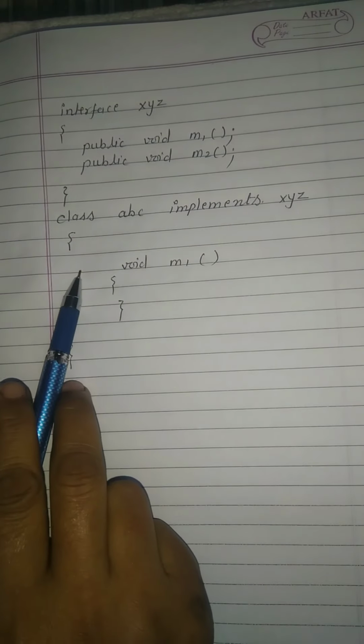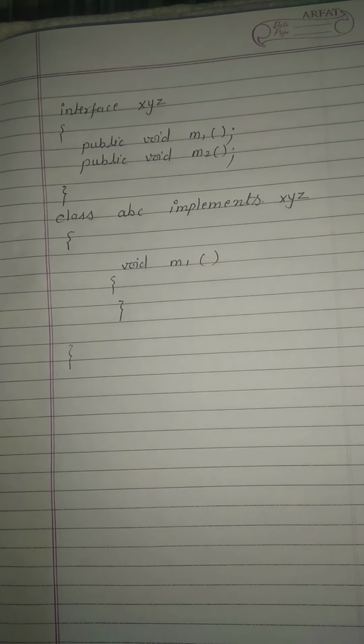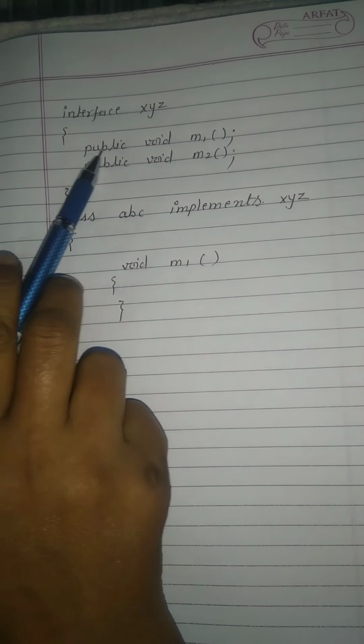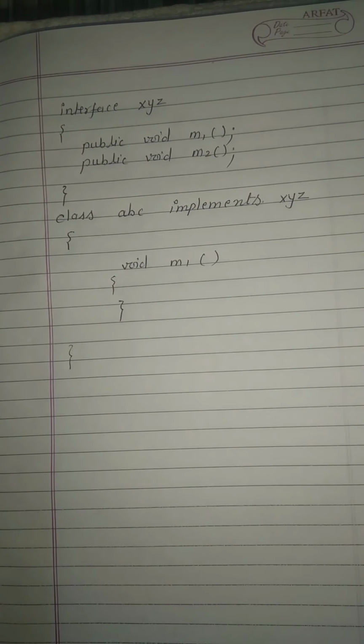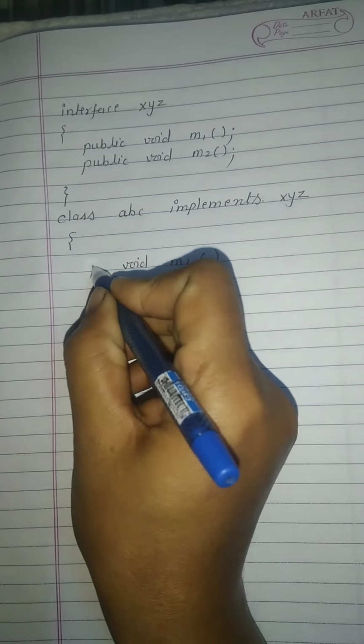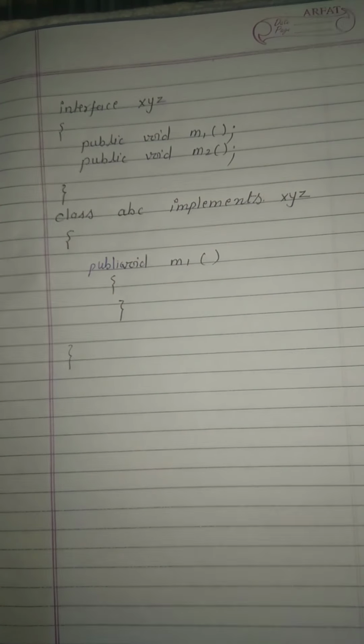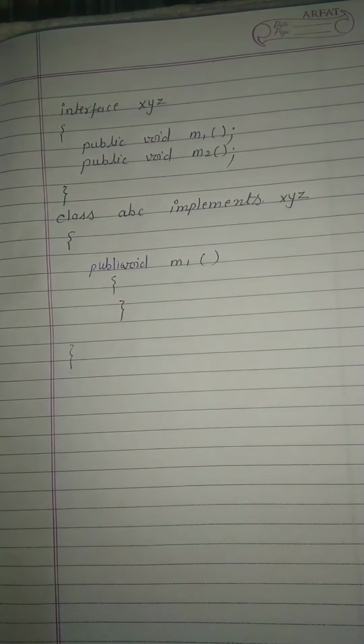In the interface, if we do not write public it is fine because it is public by default. But when implementing an interface method, we must declare that method as public. If you do not declare public here, you get a syntax error. Okay, public void M1.